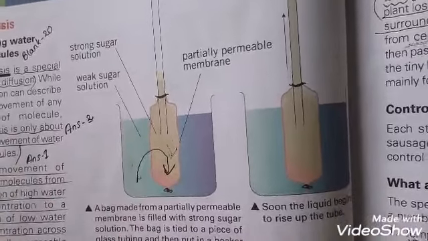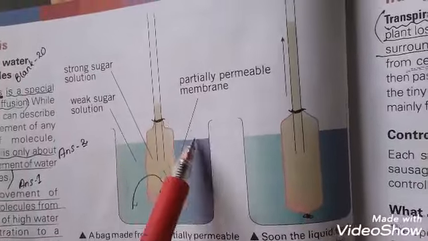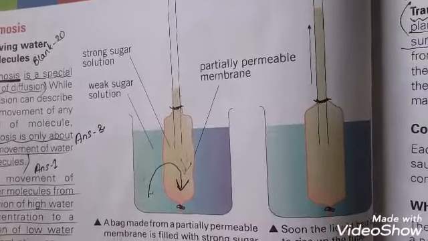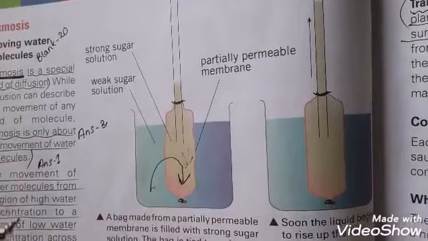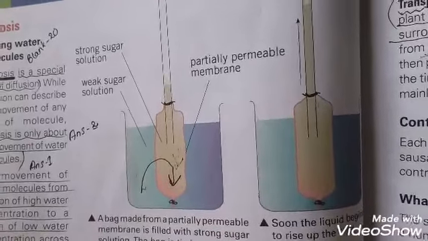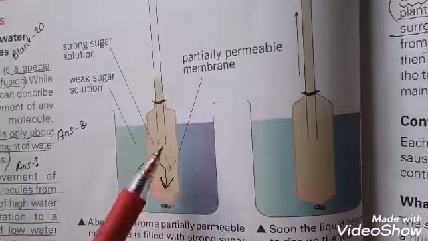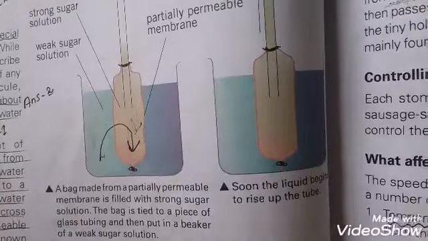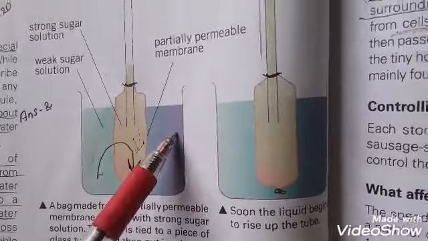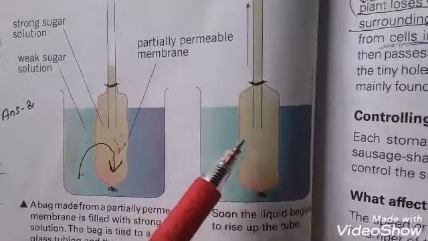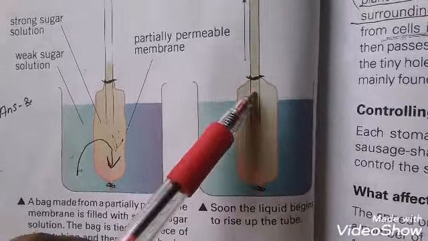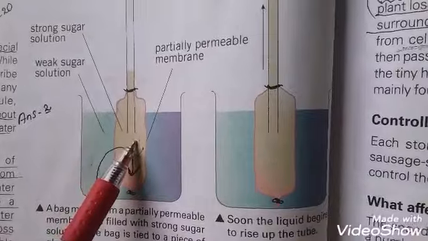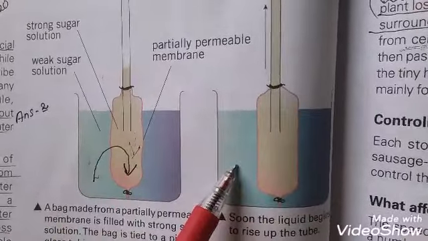For example, in this diagram you can see a bag made up of partially permeable membrane. Partially permeable means it has tiny holes in it which only allow some molecules to pass through them. The bag is filled with a strong sugar solution, tied with a piece of glass tubing, and then put in a beaker of a weak solution. Now you can see that after some time the liquid begins to fill this tube. So the movement of water from a high concentration area to a lower concentration area is known as osmosis.